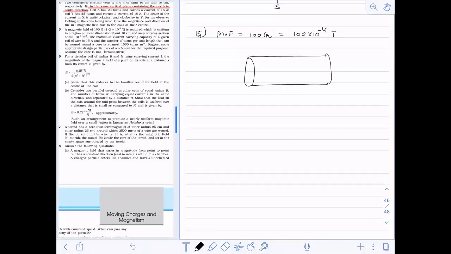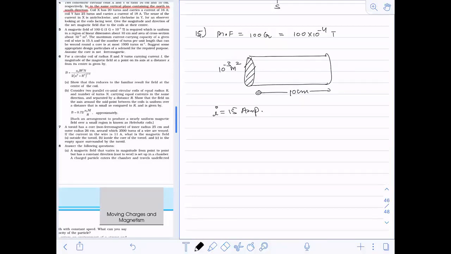The cross sectional area is 10 to the power minus 3 meter square. The maximum current carrying capacity of a given coil of wire is 15 ampere. So the I value is 15 now.